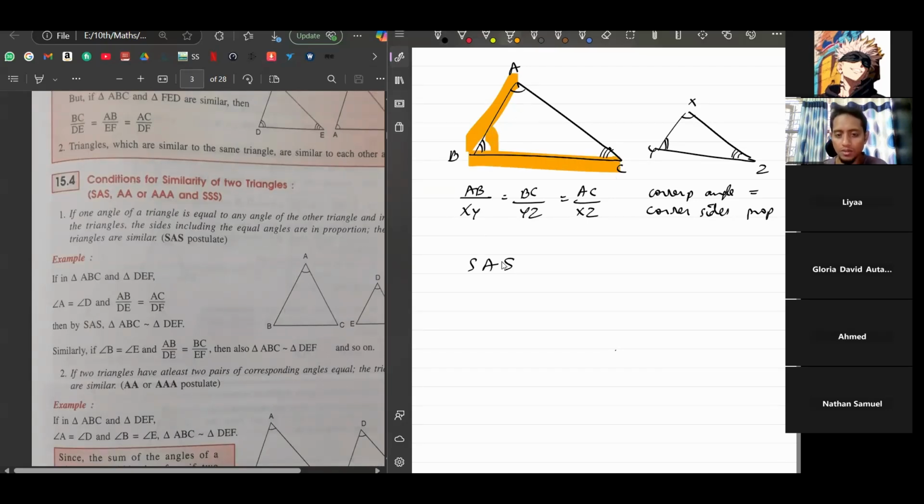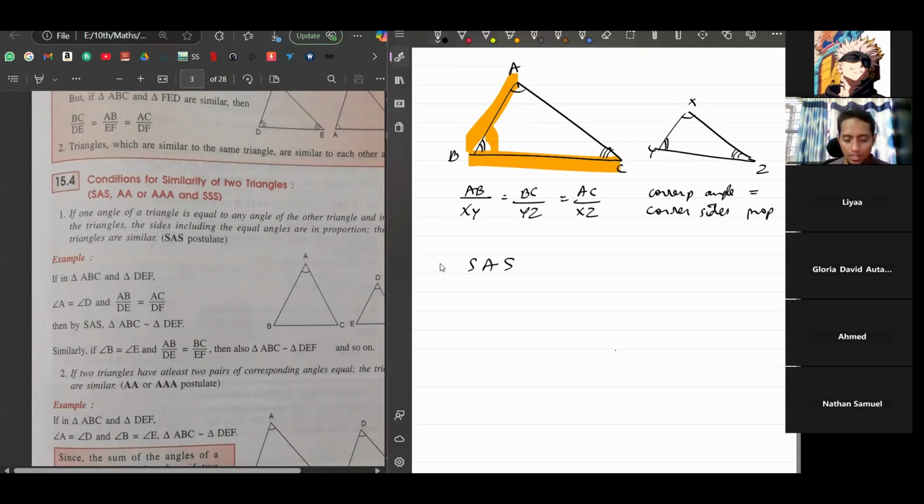The sides should be proportional and the angle in between the sides should be equal. For example, AB upon XY should be equal to BC upon YZ. That's the meaning of the two sides being proportional. And this angle B should be equal to angle Y. If you have these three things equal or proportional, then the two triangles are similar.